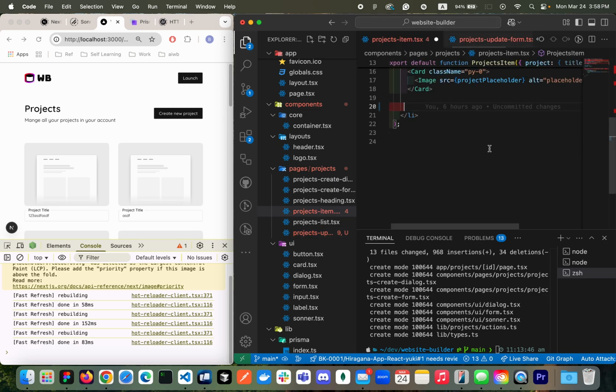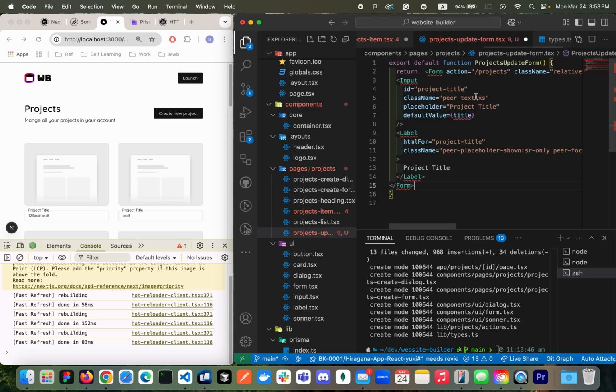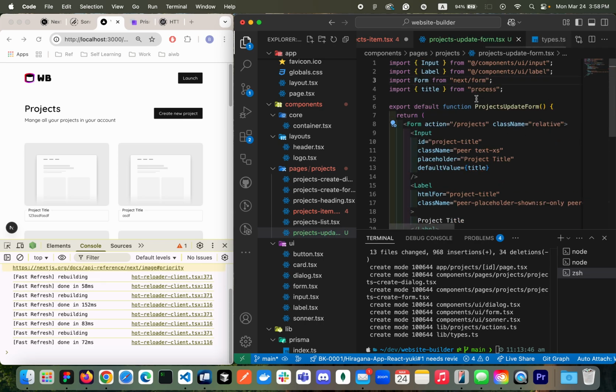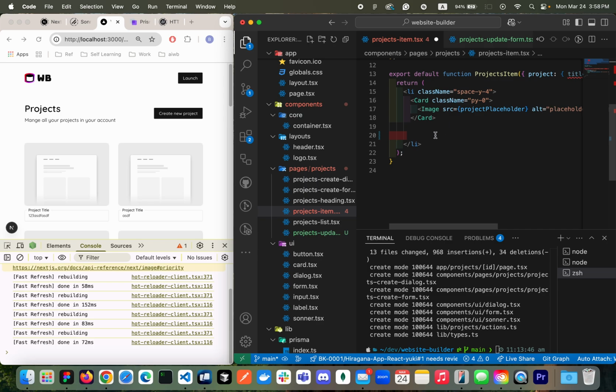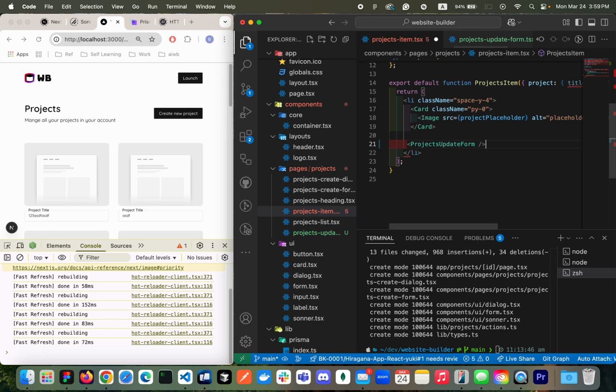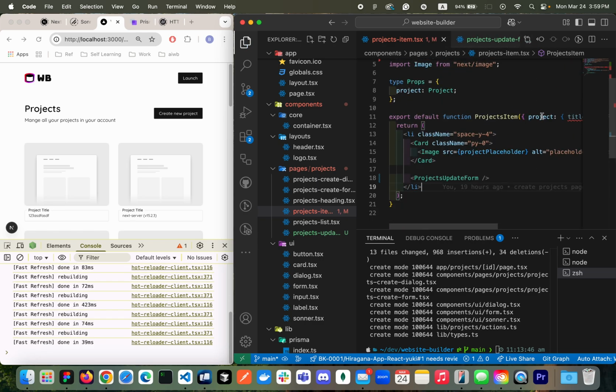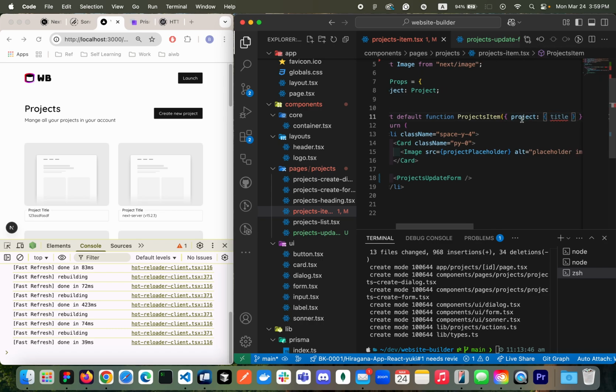Awesome. And then I'll be importing everything and then saving to remove something that I don't need, right? And then I'll be importing the component in the item. So here, project update form, right? Awesome. So I think we have one red line. That is because we have a title right here, right?